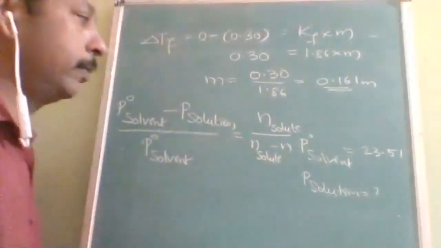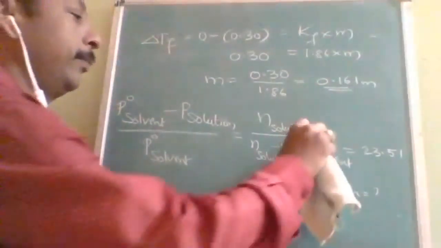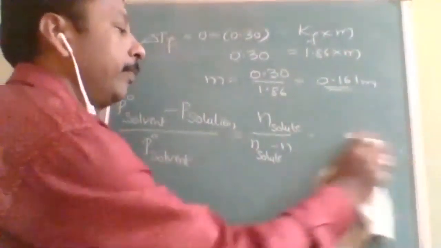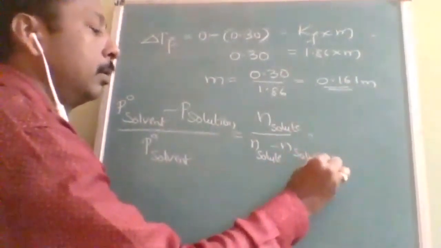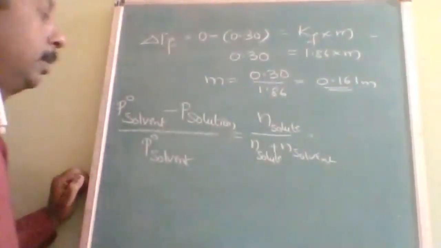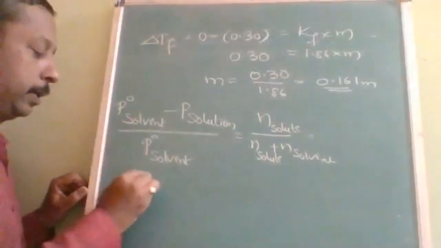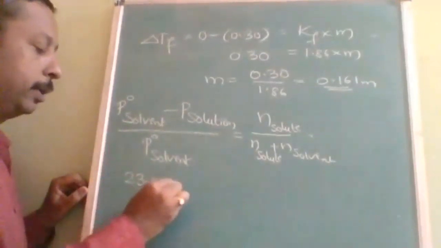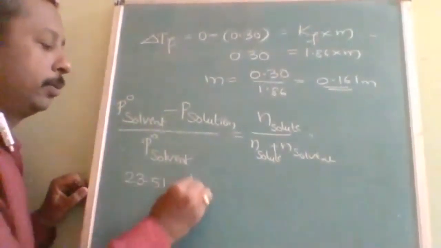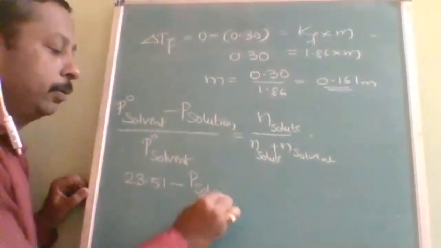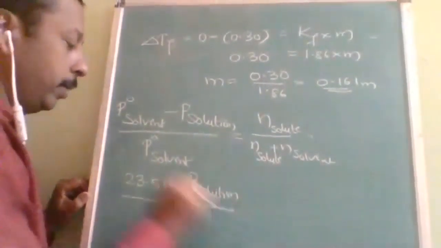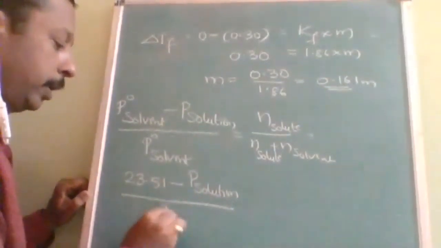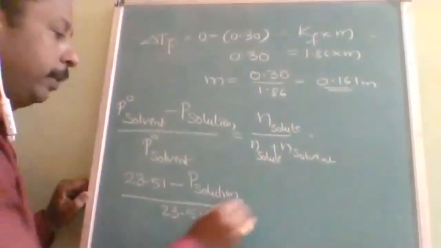Here P naught solvent is given as 23.51, and P solution we don't know; that is what we want to find out. Again we write 23.51 in the denominator.